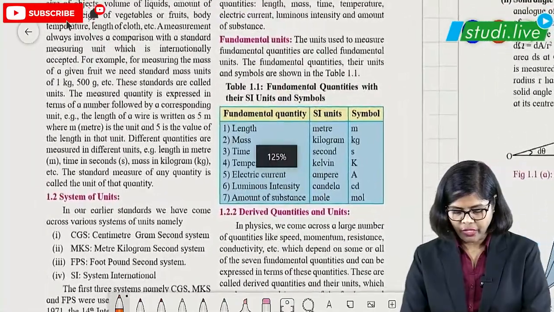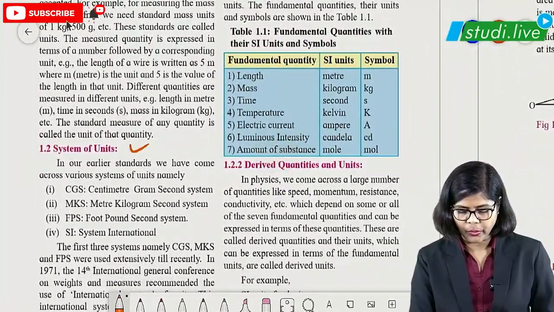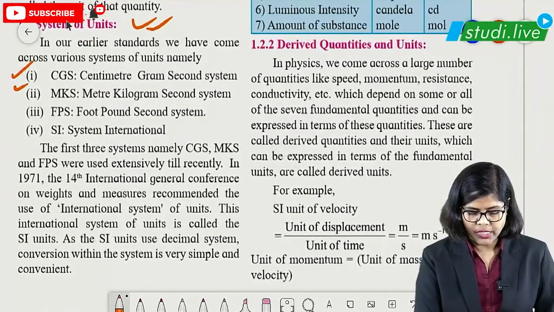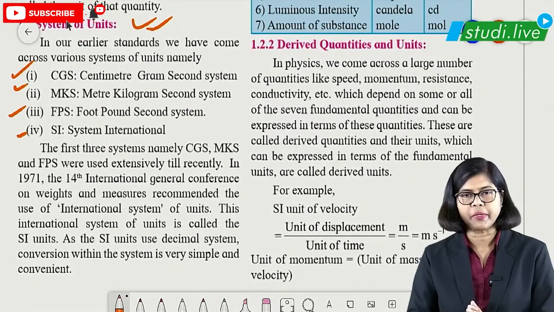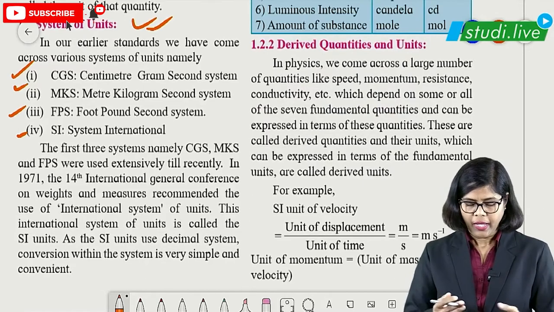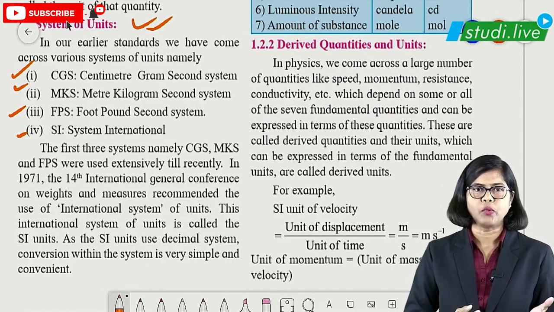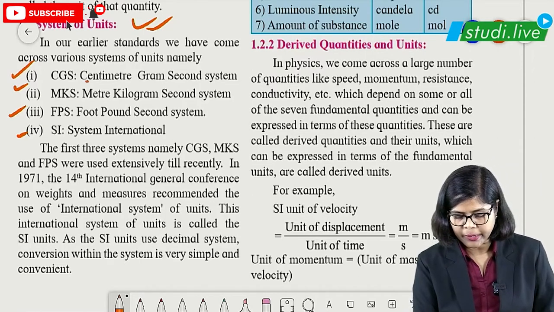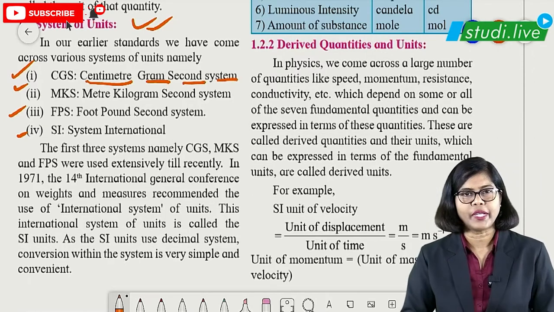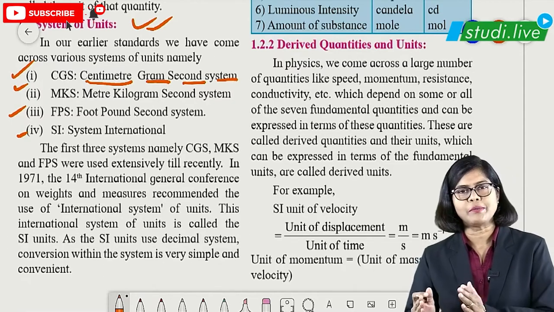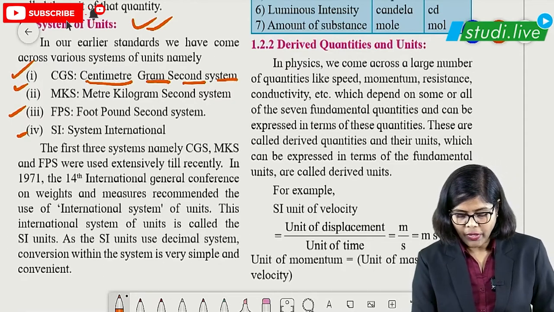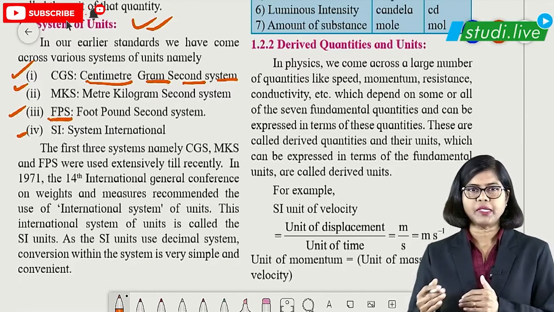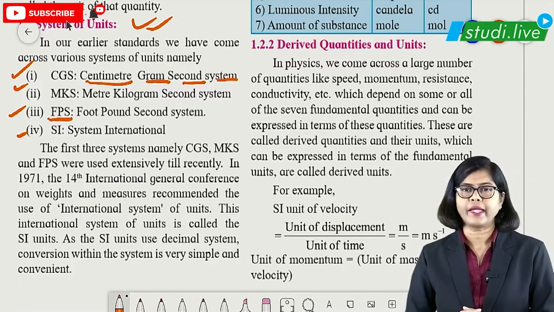So first of all we are going to talk about the system of units. Now, students, there are 4 systems given here, that is CGS, MKS, FPS and SI system. SI system everybody has studied in lower classes also, SI, MKS and CGS. CGS is nothing but what? Centimeter, gram, second system, right? MKS is meter, kilogram, second system. There is one more which you have not heard about, that is the FPS system. FPS meaning what? Foot, pound, second system.